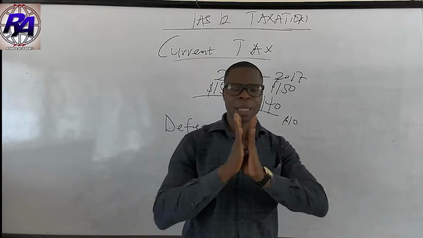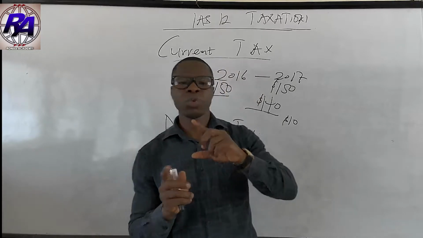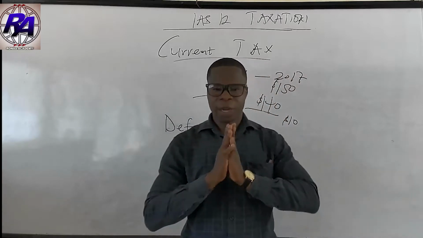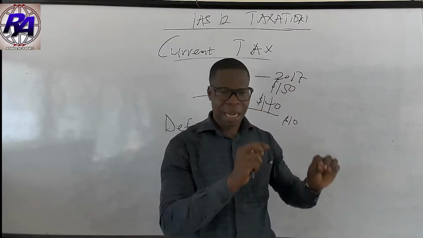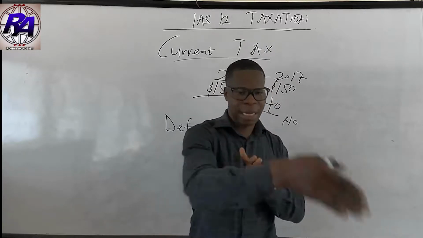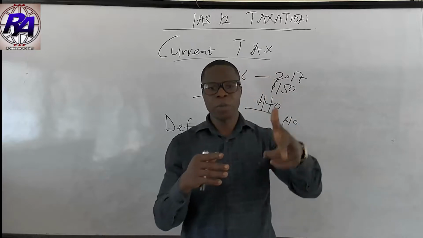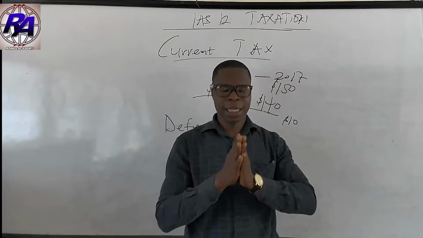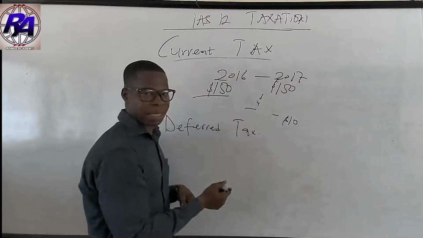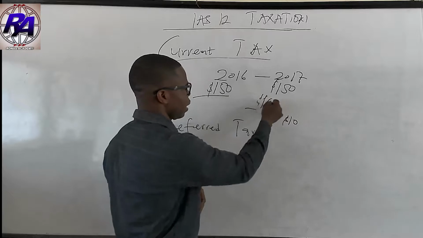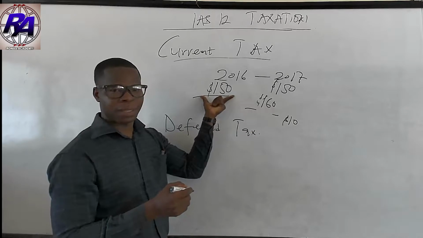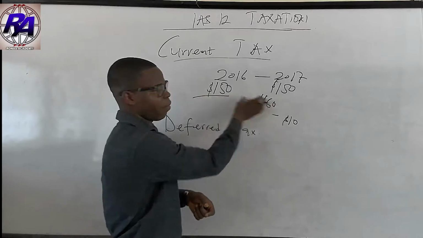So that is about current tax. In current tax, we look at the over provision or under provision of current tax. If it is under provision, then probably it is going to increase our tax liability in the next period. But if it is over provision, it's going to reduce our tax provisions in the next period. For instance, if in the actual sense we paid 160 tax in 2017, then we have made under provision. We are supposed to pay this, but we have made provision for only this.